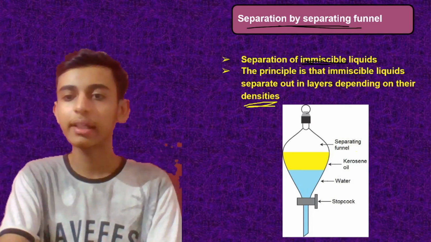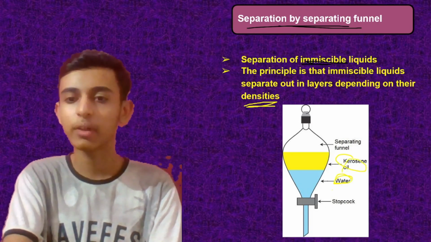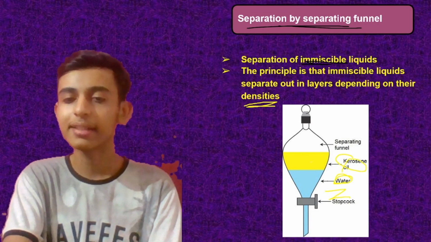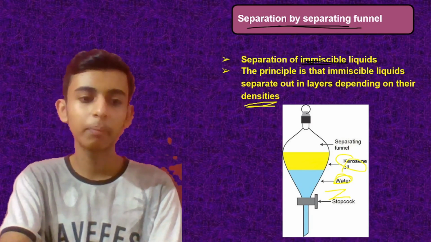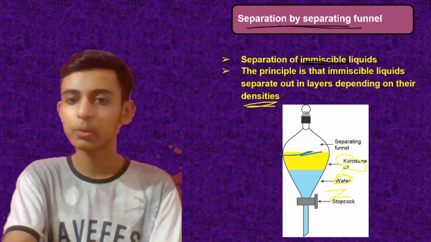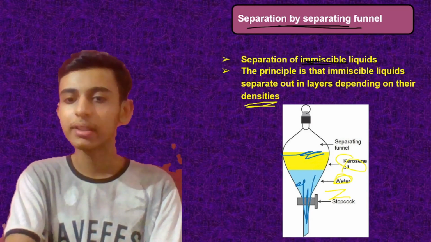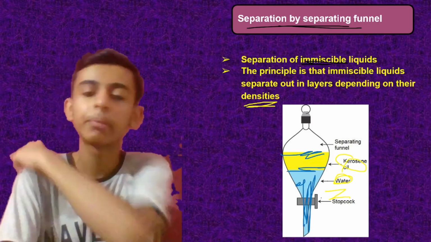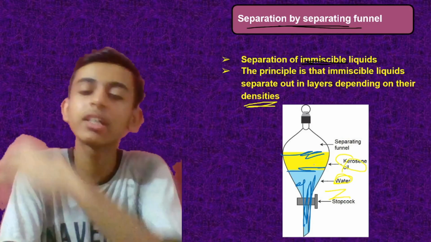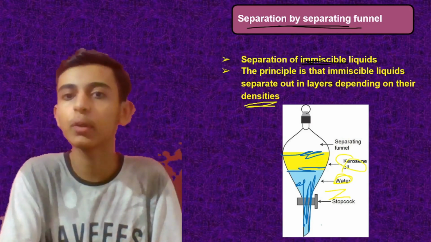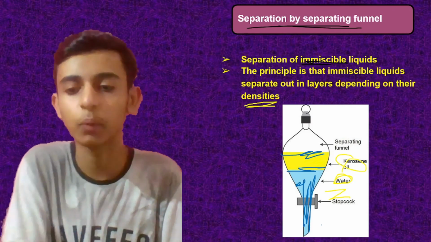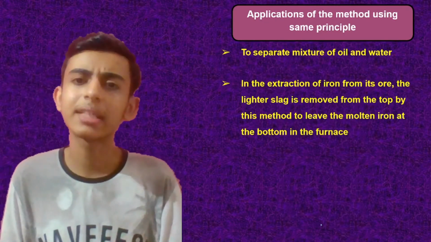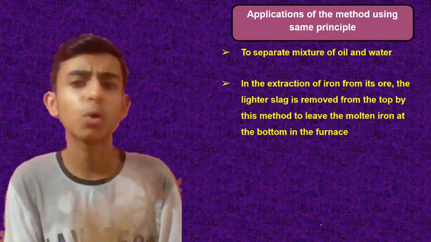So, you can take the example of kerosene oil and water. They are immiscible, so oil is less dense than water, so it will be at the top as you are able to see, and water at the bottom. Then you can separate out the water, and as soon as the oil is about to reach here, you can close the stopcock, which will prevent the oil from entering your new beaker where you are collecting the water. Easy. Now some of the applications of the method use the same principle to separate out oil and water.